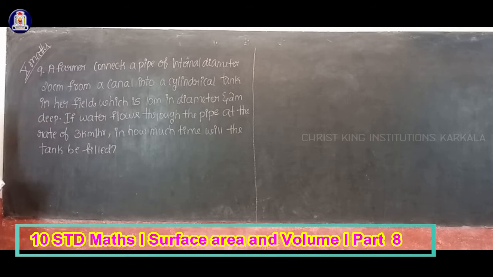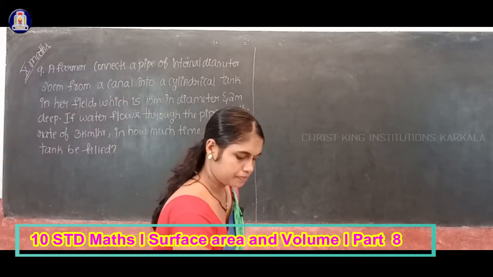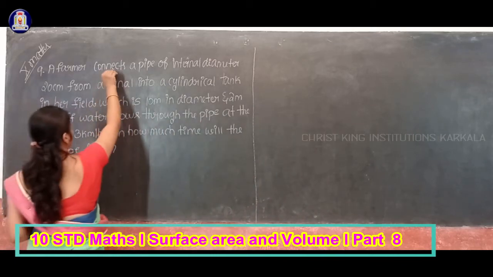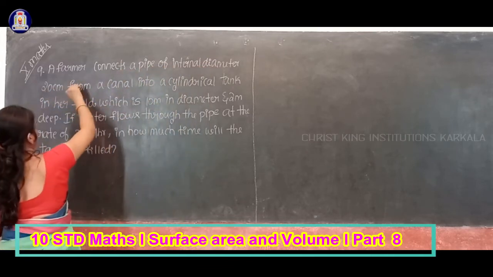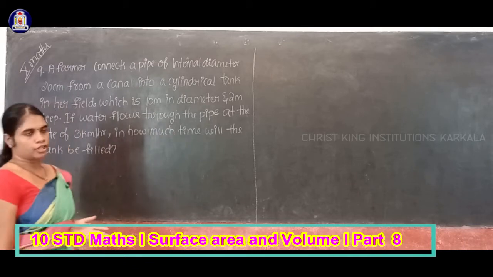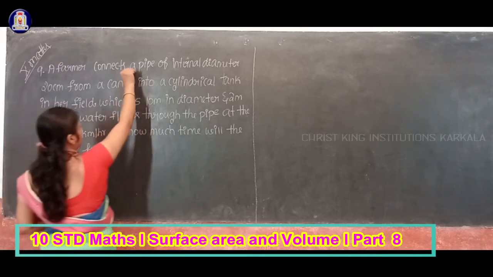This is your question. Okay, yes, actually in the question given here, a farmer connects a pipe of internal diameter 20 centimeter from a canal into a cylindrical tank given. Okay, see here, initially you have water in the pipe.